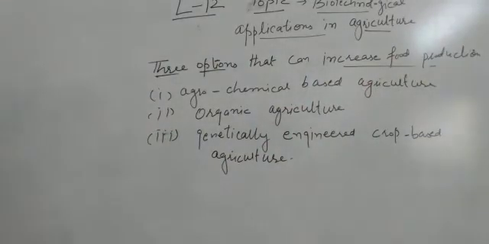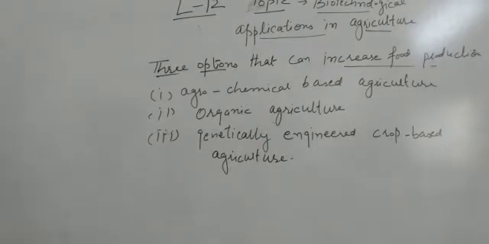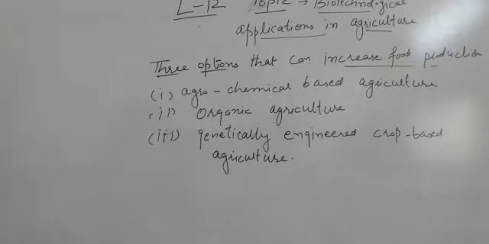Before starting it, I just want to revise the last topic, what is biotechnology. If you remember, biotechnology deals with the industrial scale production of pharmaceuticals and biologicals using genetically modified microbes, fungi, plants and animals, right? The applications of biotechnology include therapeutics, diagnostics, genetically modified crops for agriculture, processed foods, bioremediation, waste treatment and energy production. Means in all these things we are using biotechnology, right?